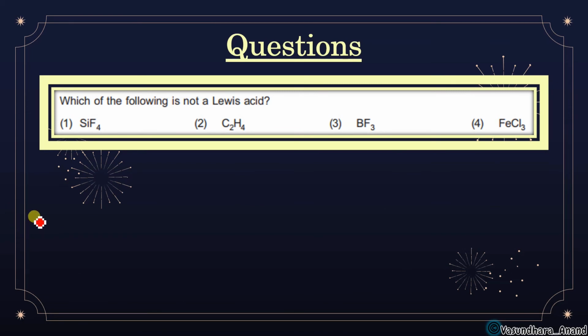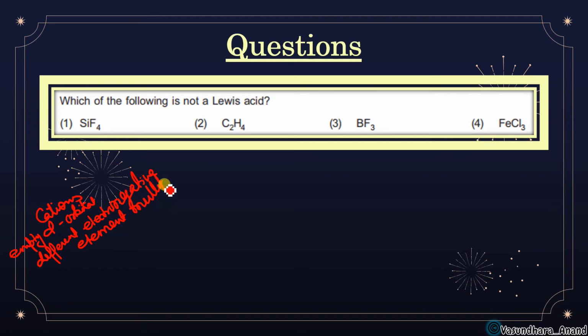For Lewis acids, I have told you: all the cations, then empty d orbitals, then different electronegative elements with a multiple bond, and the first one, electron deficient, that is, sextet state, those with 6 electrons in the last shell.